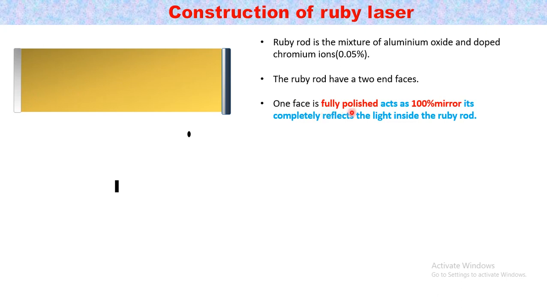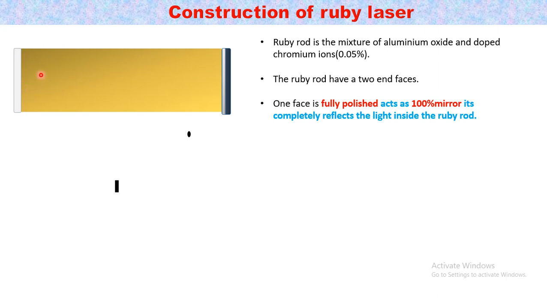One face is fully polished and acts as a 100% mirror. The fully polished surface completely reflects the light inside the ruby rod. What is the purpose of the mirror?